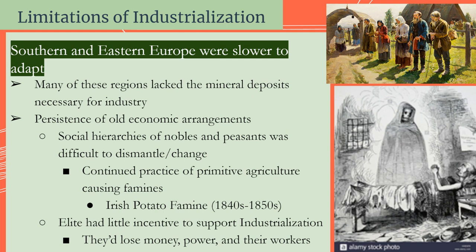Okay. And then the last idea here is that the elite in Southern and Eastern Europe don't really have incentive to support industrialization because remember, they're the nobles. They're the ones controlling the government. They don't want to industrialize because that means they're going to lose all the power. They're going to lose the money. They're going to lose their workers. And the elites are the ones, again, in control of the government. So they aren't going to want all this to happen.